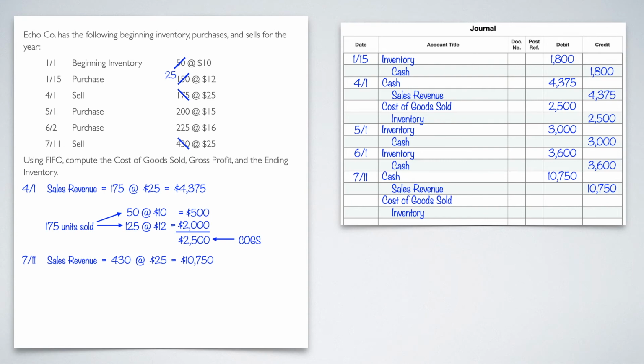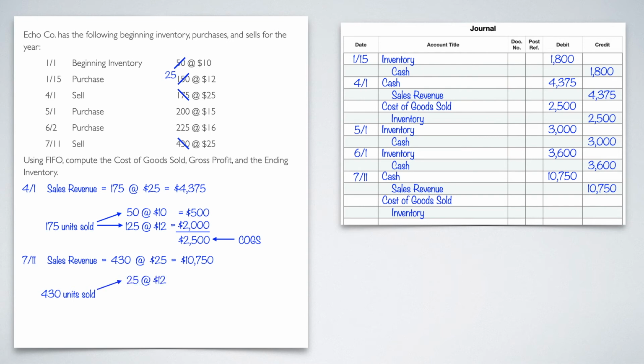All right. Now we're going to go into the cost of goods sold. I need to figure out how much I need to expense. So 430 is the number. That's my magic number that I've got to hit. Where am I going to draw from first? Well, again, we're still doing the top-down approach, so we don't have any more in the beginning inventory. We still have 25 in the January 15th purchase. So I'm going to take all 25 of those. That would be the first place I pull from because that's all I have.